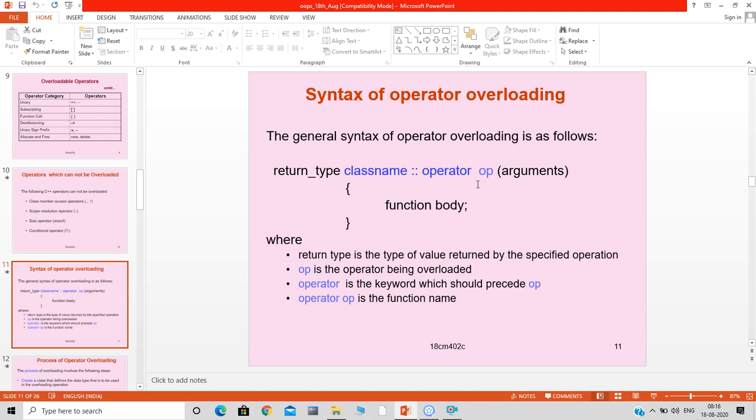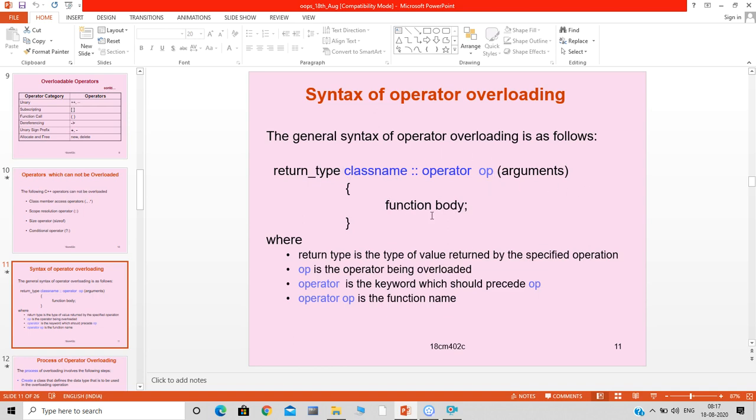If we want to declare the member function outside the class, the syntax is the return type of the member function, the class name to which this member function belongs, the scope resolution operator, followed by the name of the member function, the arguments list and its body. That is known to all of us.